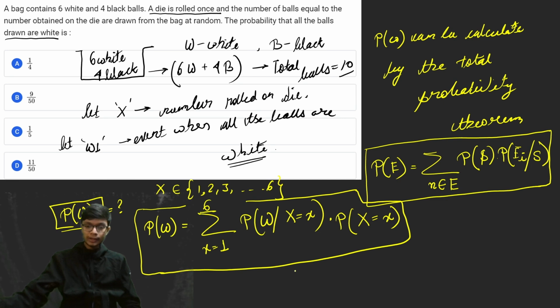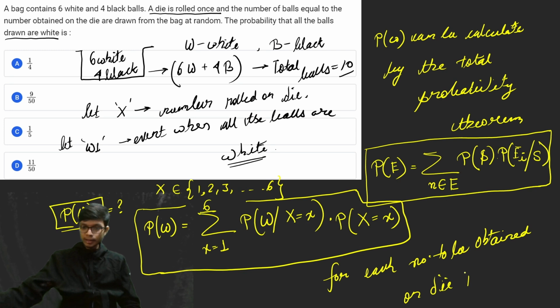Now, for each number to be obtained on the die, the probability of X equal to small x is 1 by 6. This is a discrete probability distribution, where small x belongs from 1 to 6. So the probability of getting 1 or 2 or 3 up to 6 on top of the die is 1 by 6. For all x belonging to 1 to 6, the probability is 1 by 6. From here we got this particular probability result.